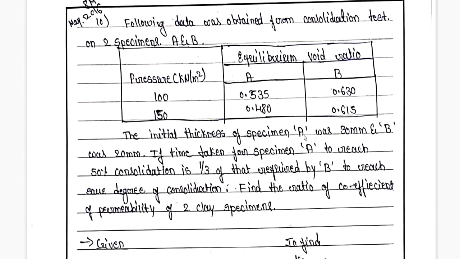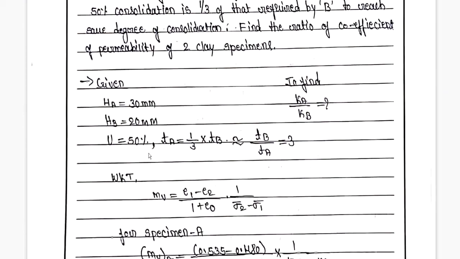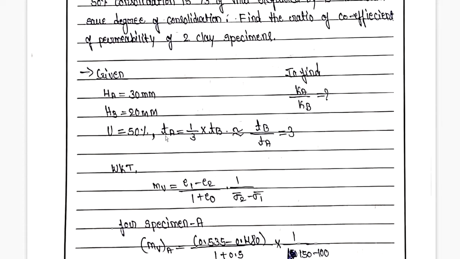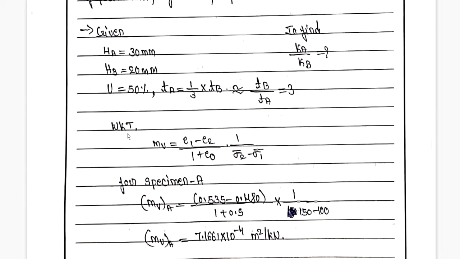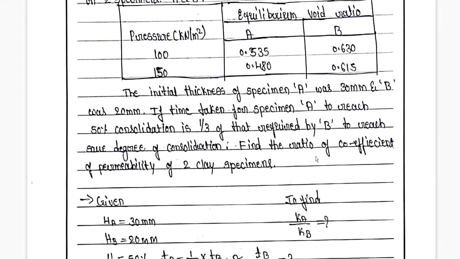The time taken by specimen A to reach 50% consolidation is one third of the time taken by specimen B, that is TB divided by TA is equal to 3.